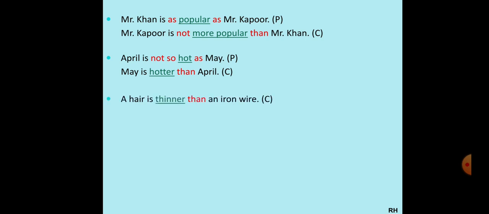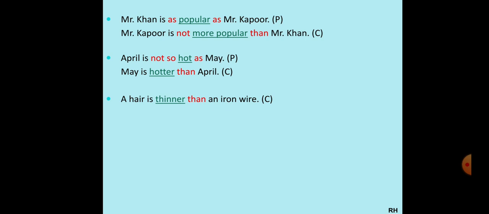Third statement. A hair is thinner than an iron wire. Okay, a hair is thinner than an iron wire. Now here this is in comparative. You can see why, because thin, it is thinner. The word thinner is used. Adjective thinner is used, and thinner than. So that's a comparative statement and it's a positive one.